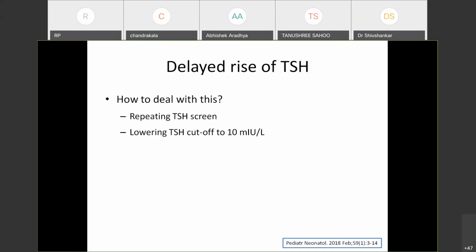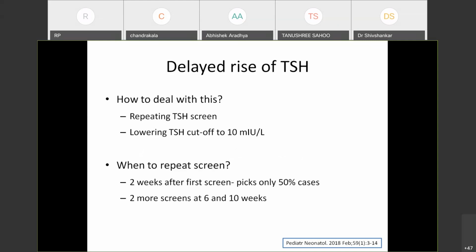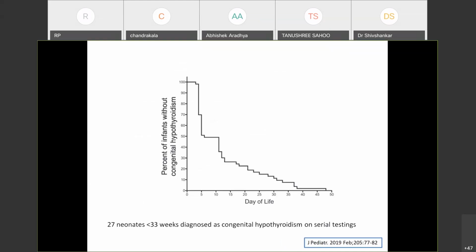So when to repeat the screen? 2 weeks after first screen, that is at around 3rd week of age. But the problem is even this picks up only 50% of cases. So 2 more screens may be needed at 6 and 10 weeks to pick up all the cases of delayed TSH rise. So this is data I'm projecting from a study where 27 neonates less than 33 weeks were diagnosed as congenital hypothyroidism on serial testings. So if you see the x-axis, it is day of life, and y-axis is percentage of infants without congenital hypothyroidism.